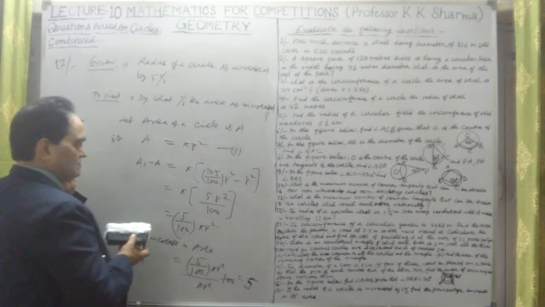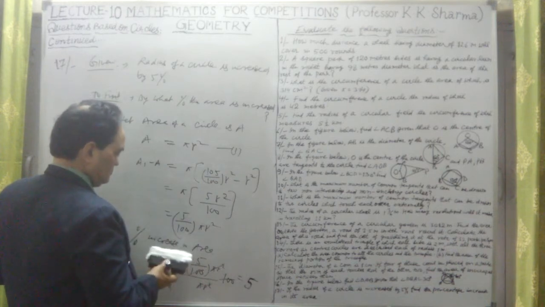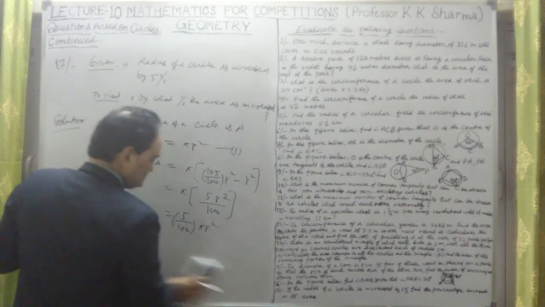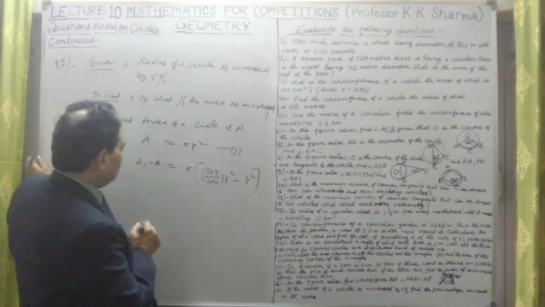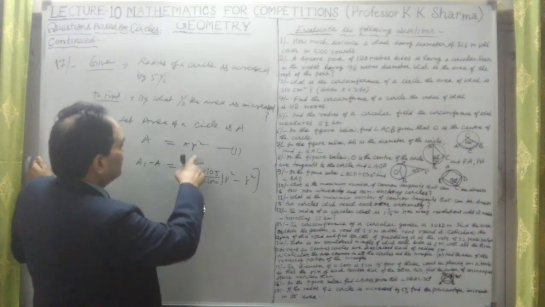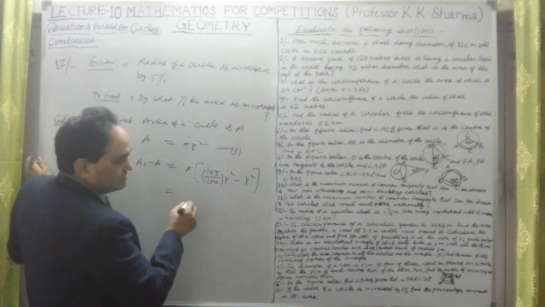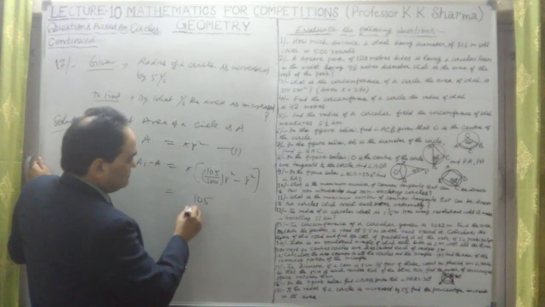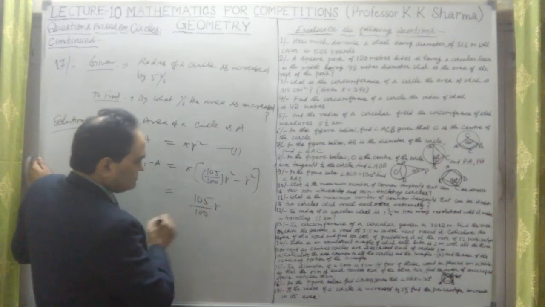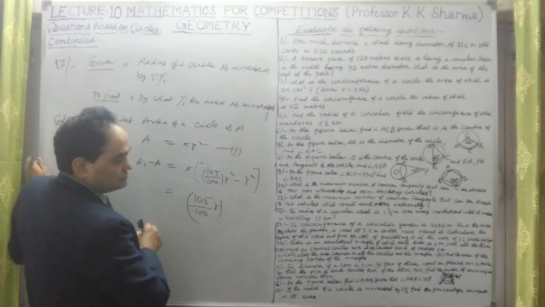5 into 105 upon 100 square. Okay, let me just check why this 5% is coming, because there is a difference here. So the increment in area: the radius was increased by 5%. The initial radius was, sorry, this was 105 upon 100 into the new increased radius. So this is the square of 105 also.